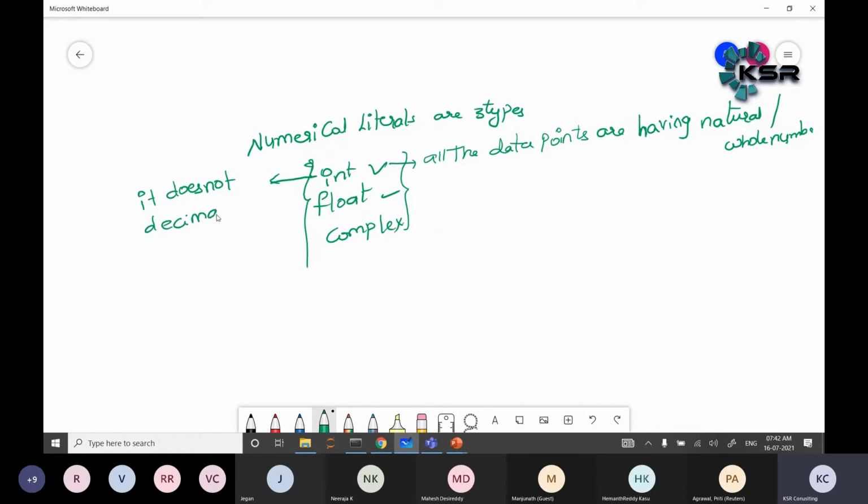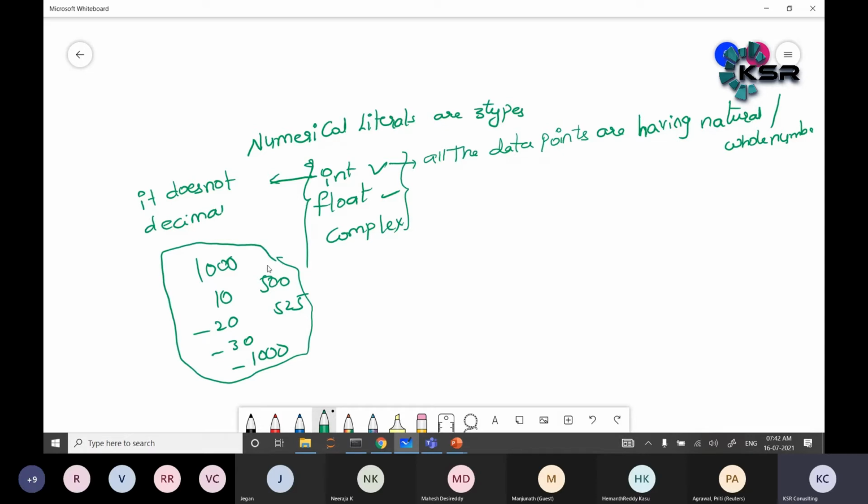Correct, guys? Agree? For example, 10, minus 20, minus 30, minus 1000, plus 1000, plus 500, 552, 525, any such number comes under integer.